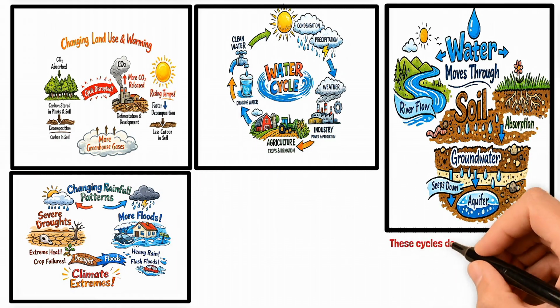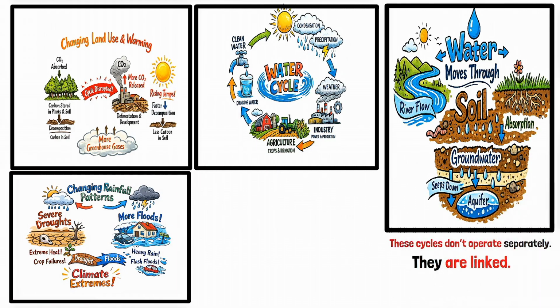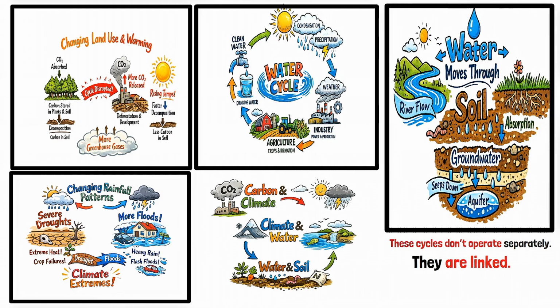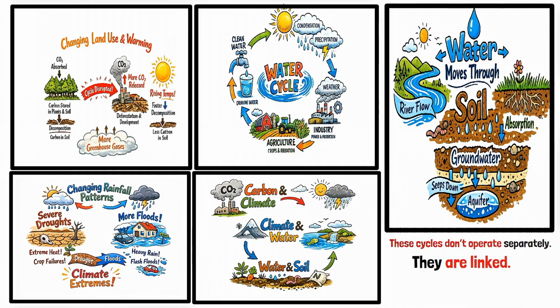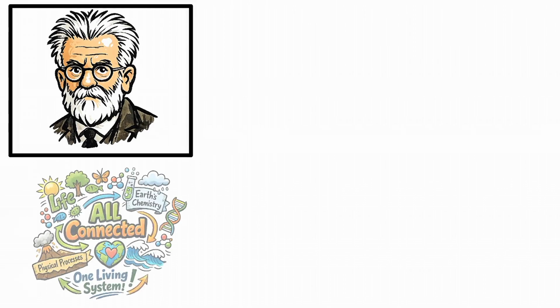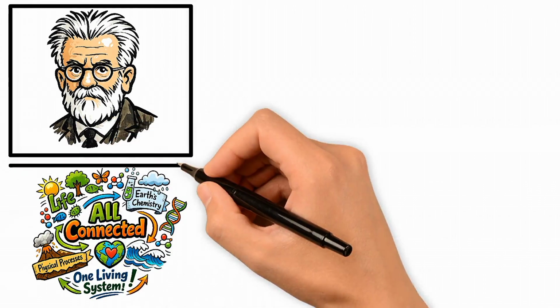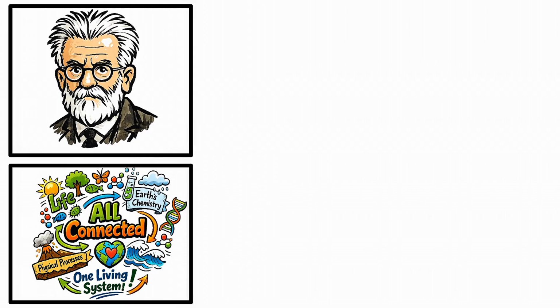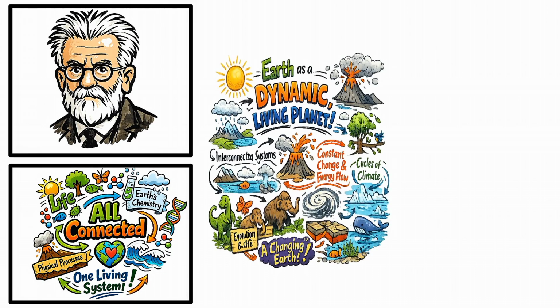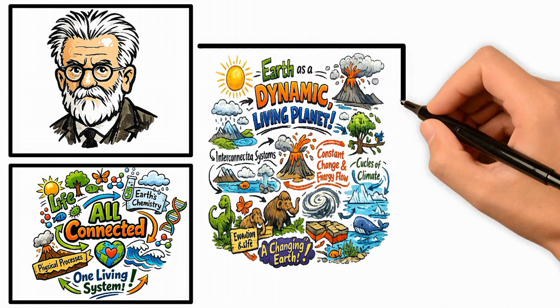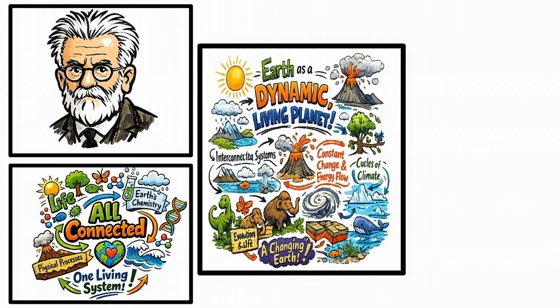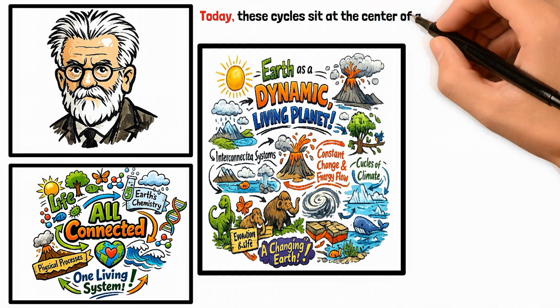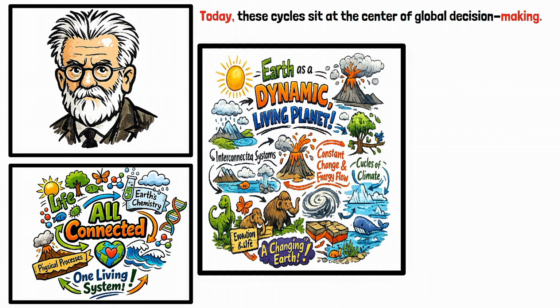Now zoom out. These cycles don't operate separately. They are linked. Carbon affects climate, climate affects water, water affects soil and nitrogen. Disrupt one, and the others respond. This systems view was formally recognized by Vladimir Vernadsky, who showed that life, Earth's chemistry, and physical processes form a single connected system. His work laid the foundation for understanding Earth as a dynamic, living planet, rather than a collection of isolated parts.